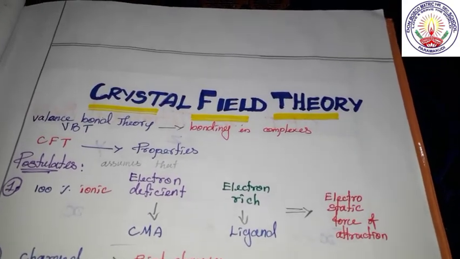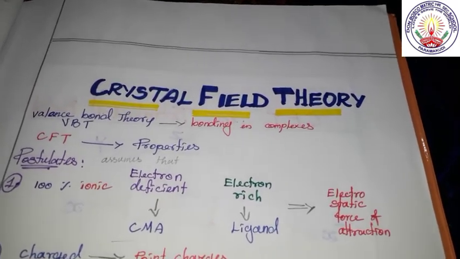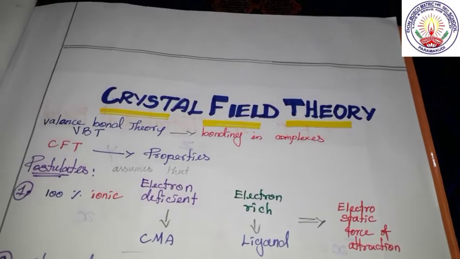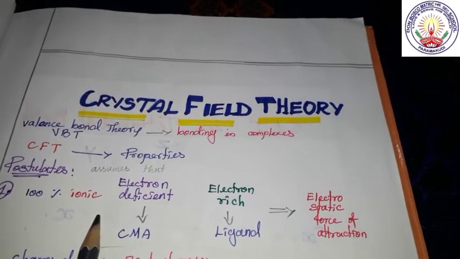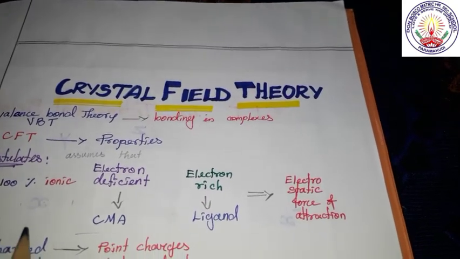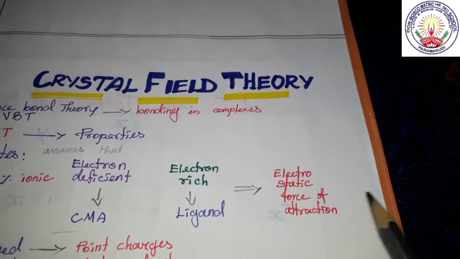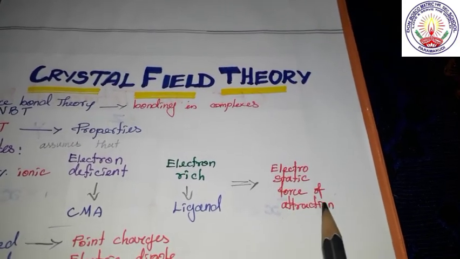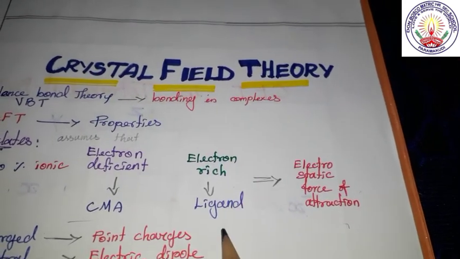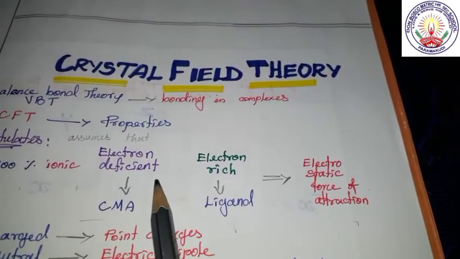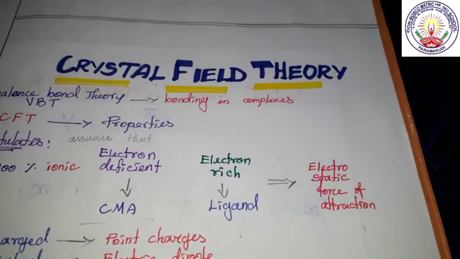The crystal field theory assumes that this bond is 100% ionic, and this forms a complex because of the electrostatic force of attraction between the electron rich ligand and the electron deficient central metal atom. This is 100% pure ionic.